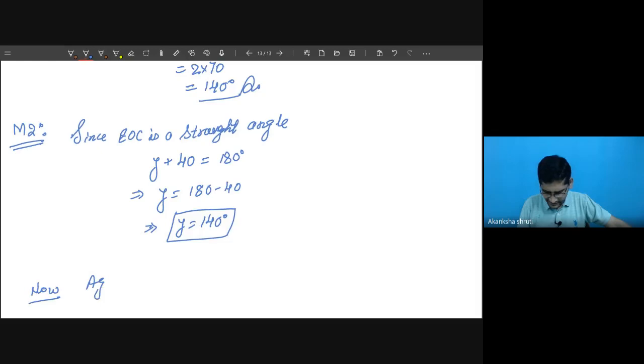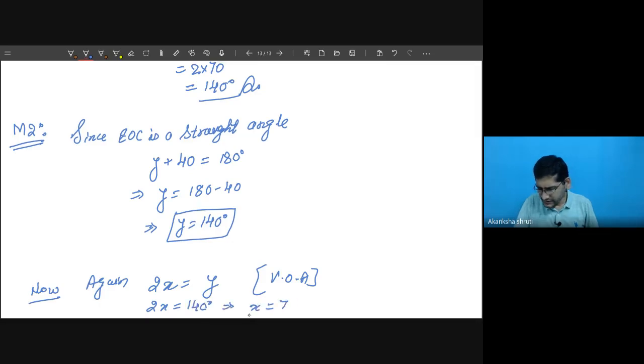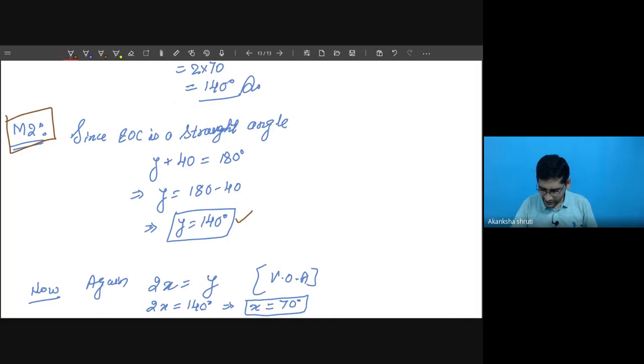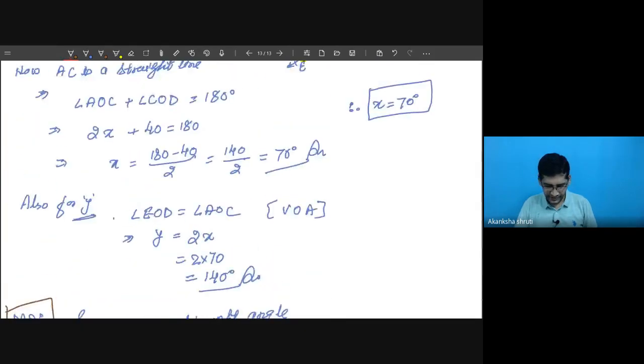Now again this 2x is equals to y. Why? They are also vertically opposite angle. So therefore twice of x, 140 we have calculated here. Just go reverse, x will be your 70 degree. So the method could be, first you calculate y, then you calculate x. Calculate y by considering EOC as a straight angle, then calculate x by applying the vertically opposite.